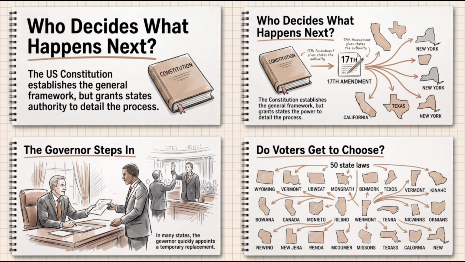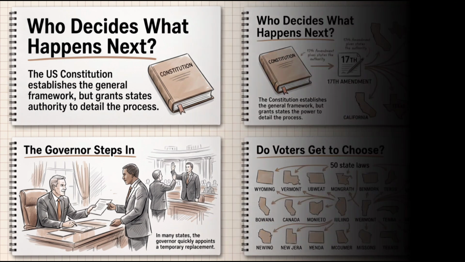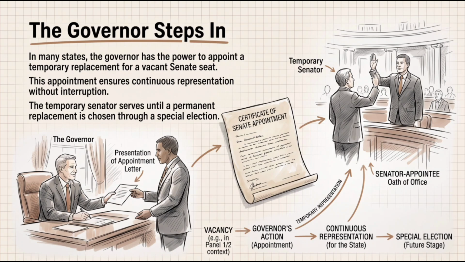The US Constitution gives states the power to decide how Senate vacancies are filled. Later, the 17th Amendment added more details. Because of this, every state follows its own laws, although all states follow the same constitutional framework. In many states, the governor chooses someone to temporarily fill the empty seat. This appointment helps make sure the state continues to have representation in the US Senate while waiting for voters to choose a permanent replacement.